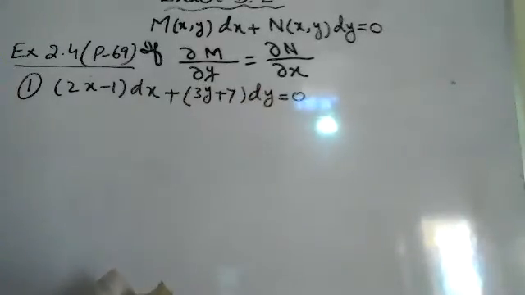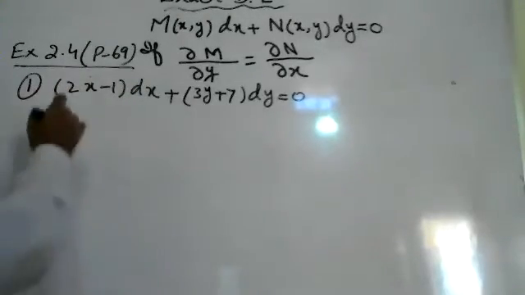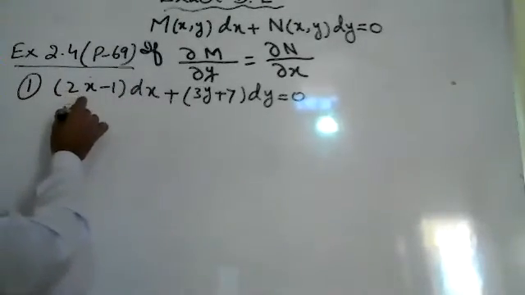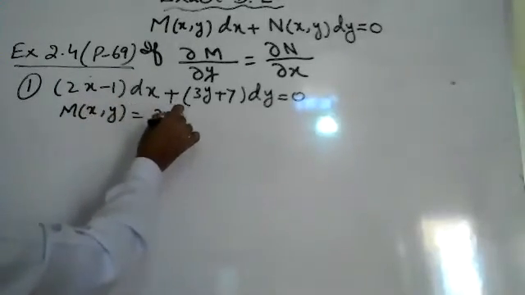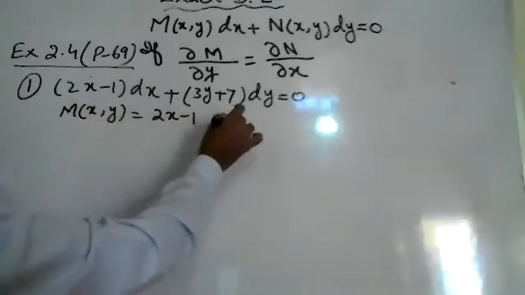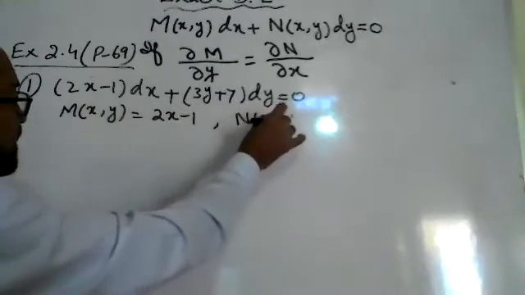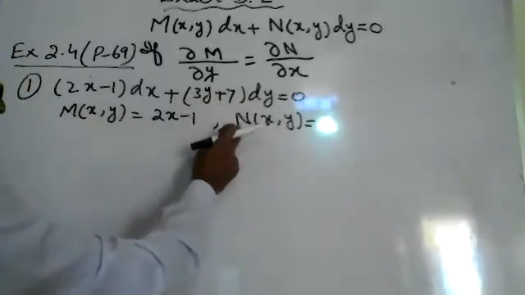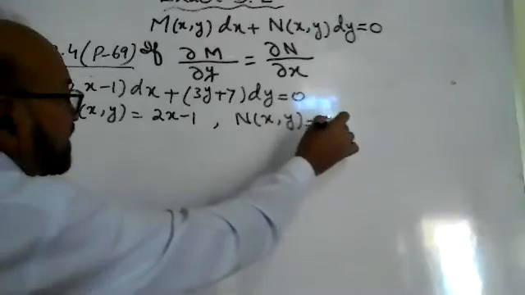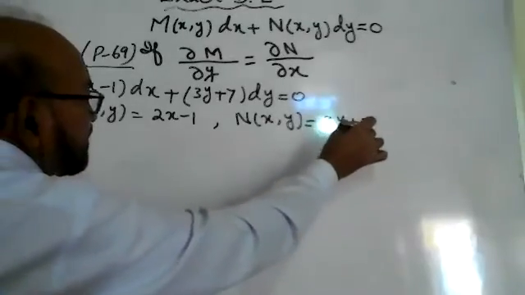We will prove whether this is an exact differential equation or not. How to prove? With respect to dx, we will suppose this is M. M of xy is equal to 2x minus 1. And N of xy, which is with dy, that will be N, 3y plus 7.